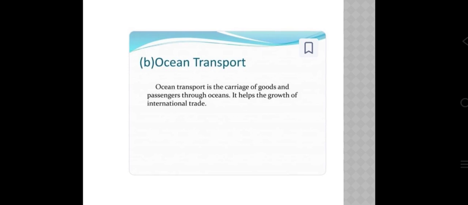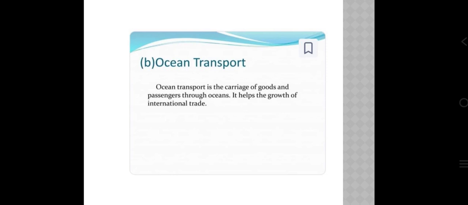Next is connecting communities. The transportation system links different regions, communities, and countries, enabling social and cultural exchange. Transportation is very helpful. Due to these modes of transport, people can go anywhere. They can move to any places they want, and they fulfil their wish only due to transportation.